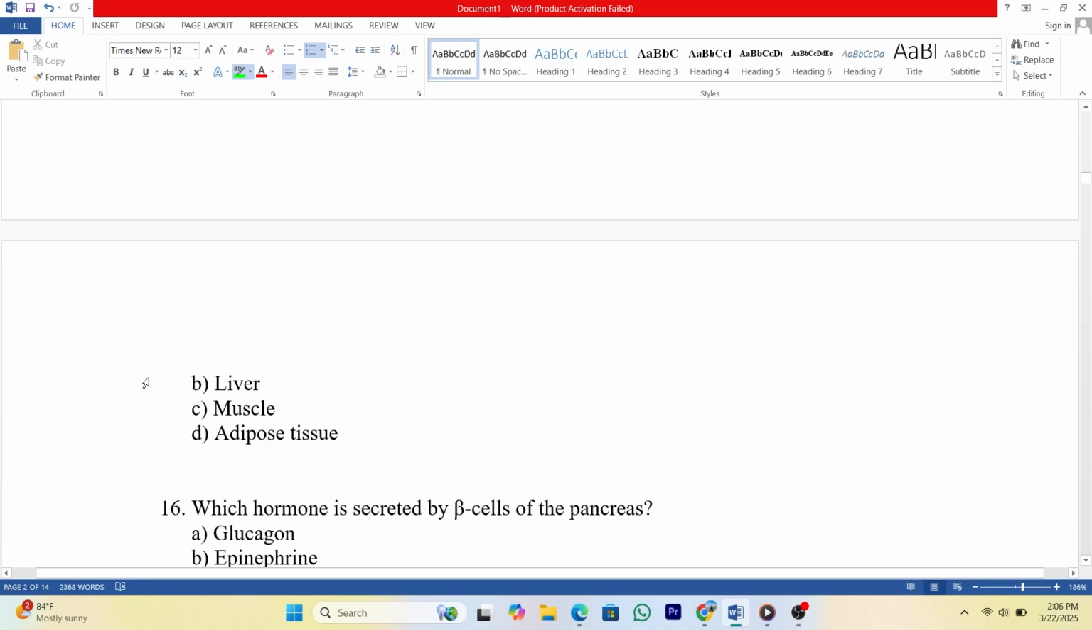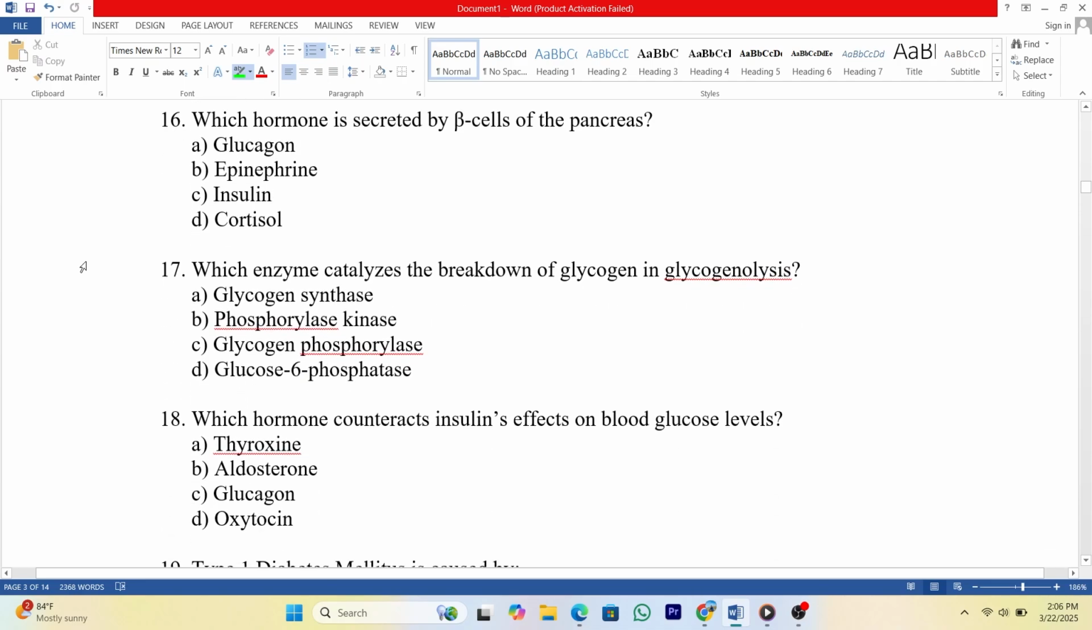16. Which hormone is secreted by beta cells of the pancreas? A. Glucagon. B. Epinephrine. C. Insulin. D. Cortisol. Answer: C.